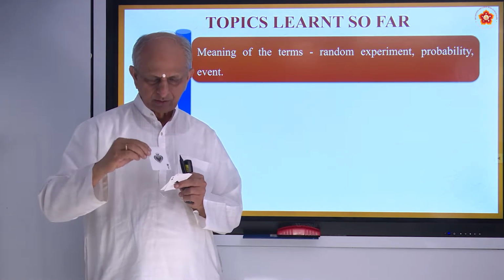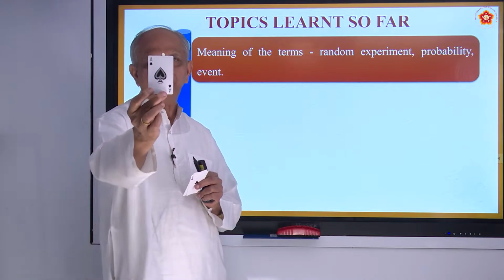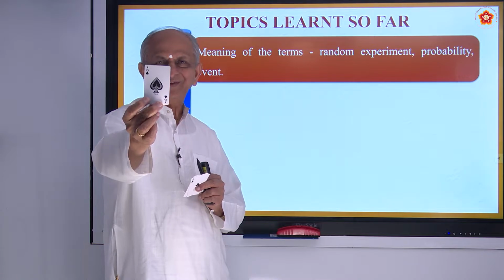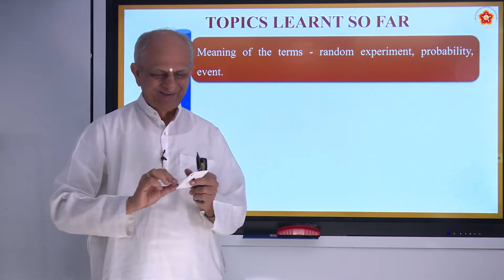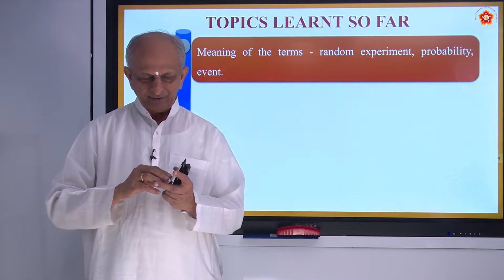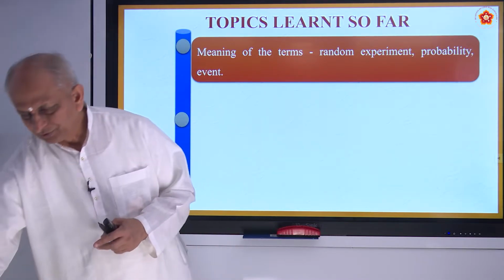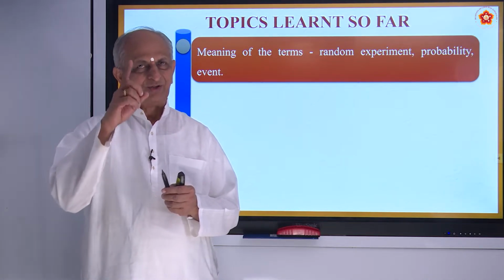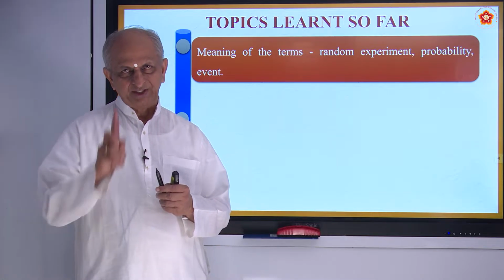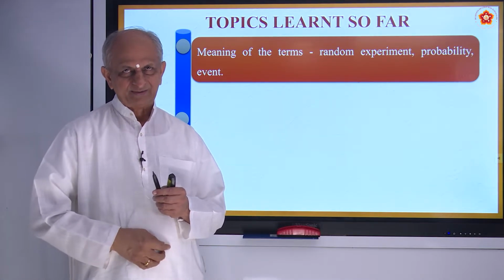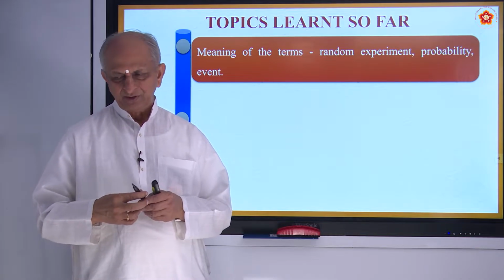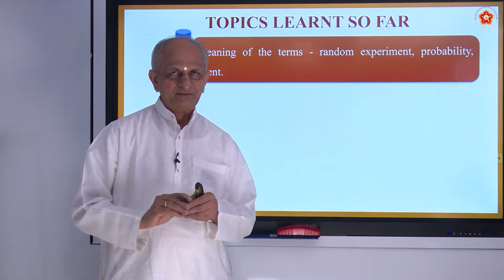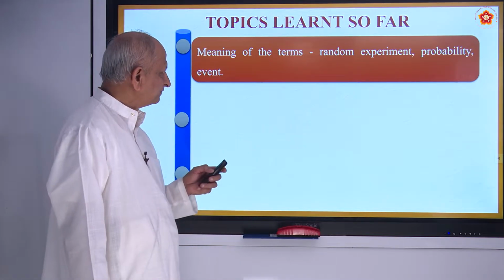Black 2, 1 number. What is this called? Heart. No, it is called spade. So spade and club are black, diamond and hearts are red. So these are the different kinds of playing cards. How many are there totally? 52. 13 of different colors, different shapes, okay. So like that you can do. There are so many others also. Like we are told about balls, is it not? So they are all called random experiment.